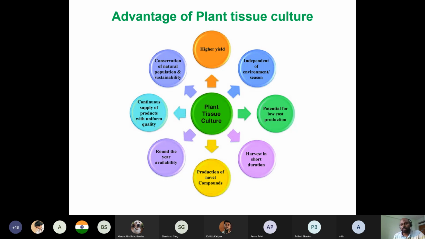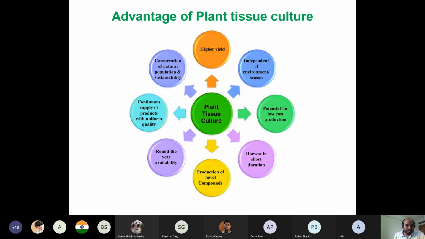And another thing is, suppose you want to work on some endemic species, or some species which is specifically found in some other region. So obviously that is not available in your region. So you can bring that plant from there, or seeds of that plant, or some part of the plant, and from there you can develop an entire plant and maintain it in your tissue culture facility.